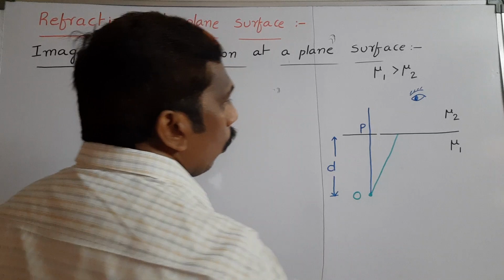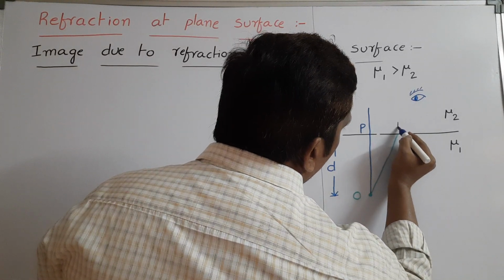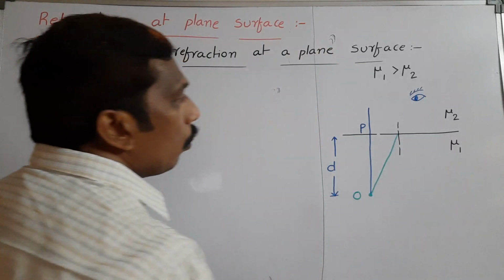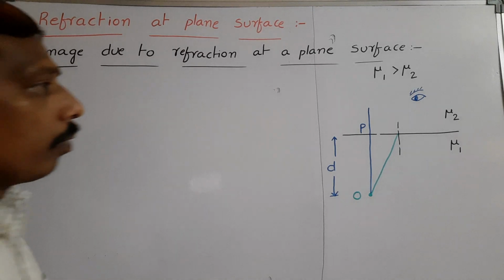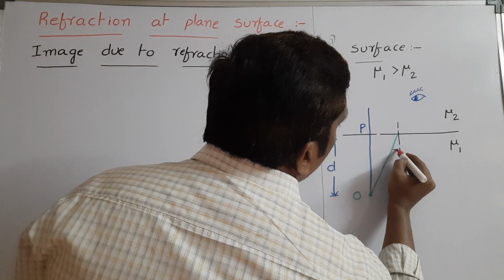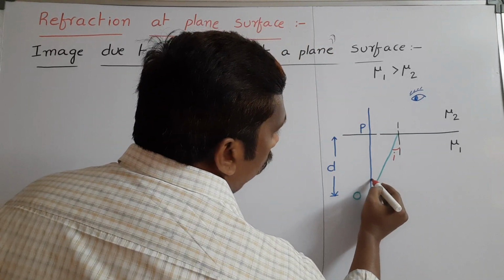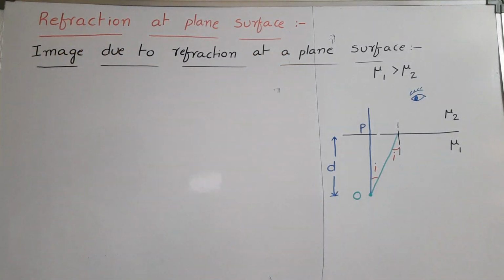Here we should draw one normal at this point. This is the normal. Suppose the angle of incidence is taken as I. Here the alternate angles are the same, that's why this is also taken as I.